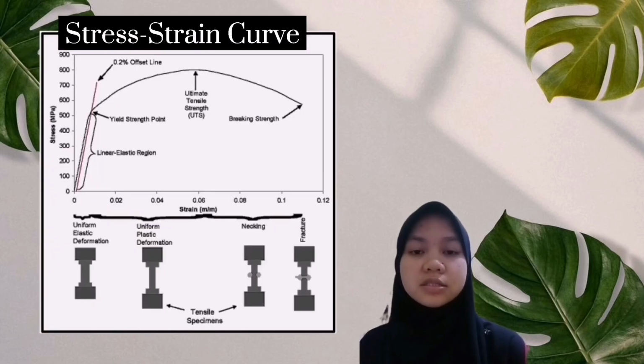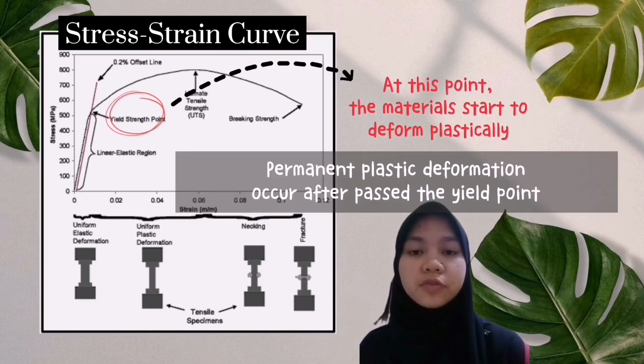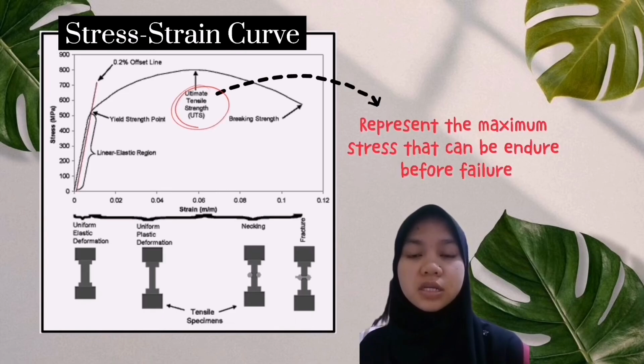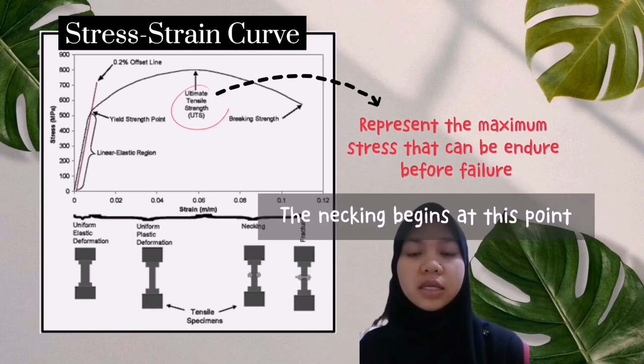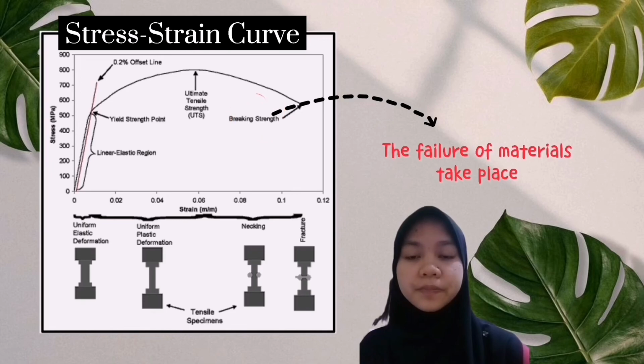From the tensile test before, we observe the stress-strain curve. First, the yield strength point. At this point, the material starts to deform plastically, and permanent plastic deformation occurs past the yield point. Then, ultimate tensile strength, UTS. This point represents the maximum stress that the material can endure before failure. The necking begins at this point. Meanwhile, at the breaking strength, the failure of the material takes place.